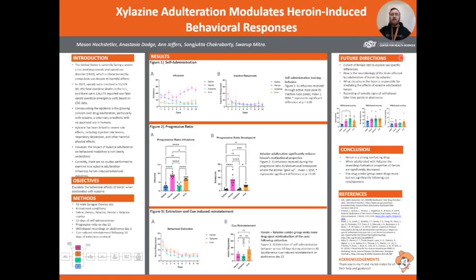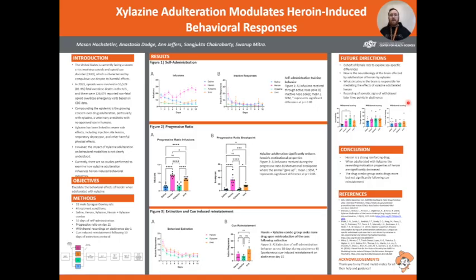Now, for our future directions, we plan to do this in female rats as well, as this was all male rats, and then examine the neurobiology of the brain affected by adulteration of heroin by xylazine, such as brain hypoxia and other problems, as well as looking at what regions of the brain are responsible for mediating the effects of xylazine-adulterated heroin. We also recorded somatic withdrawal signs, and we got some significance in xylazine for hyperactivity, which is related to itching, scratching, and generally grooming. Xylazine has the ability to produce a very itchy effect and lesions on the body. But this is preliminary data, and we still need to add more animals to this study.